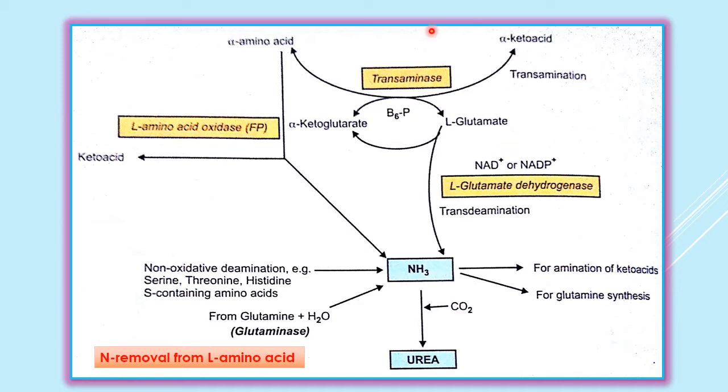So in the first stage you can see that in presence of vitamin B6, that is PLP, pyridoxal phosphate, the transaminase enzyme is active, which converts the amino acid into a keto acid and alpha ketoglutarate into glutamate. This glutamate now releases ammonia, and this is known as deamination. So transamination and deamination together are known as trans deamination.